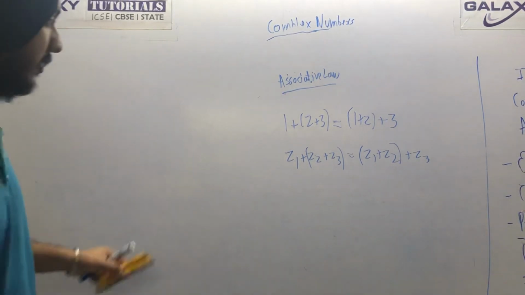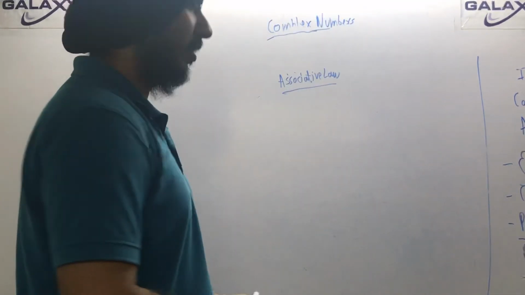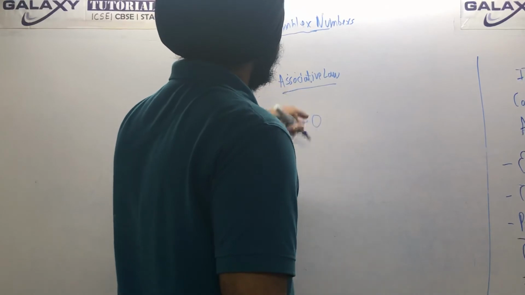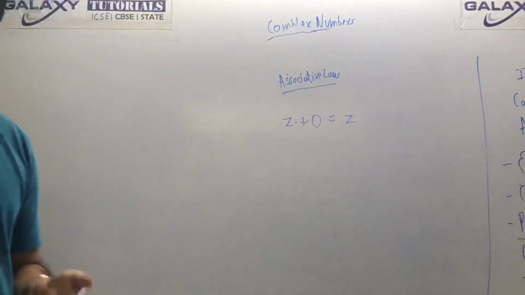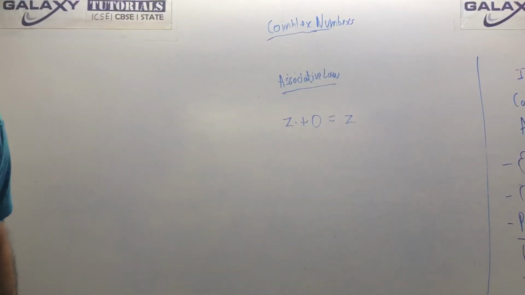Next one is very easy. This is known as the identity law. So z plus 0 is the same number z. This is very easy. z plus 0 is always the same complex number, that is z.